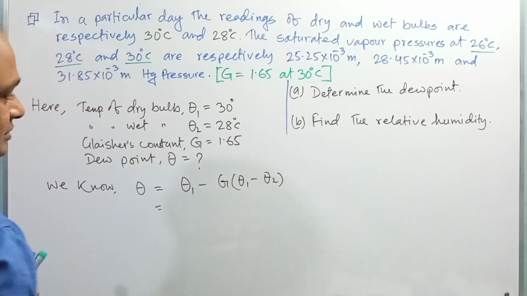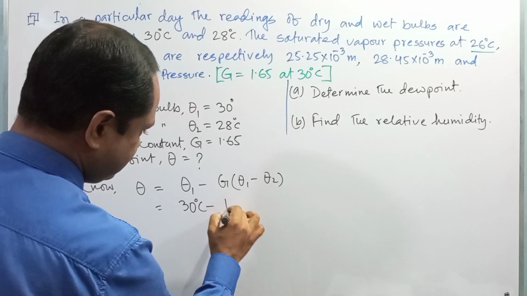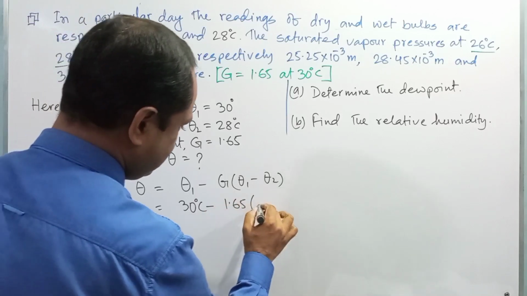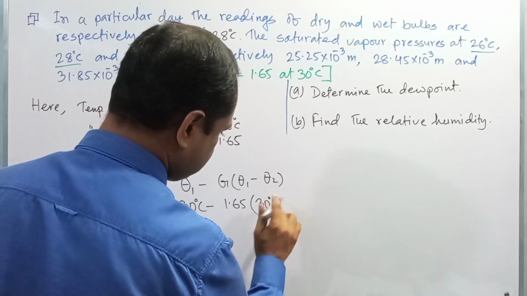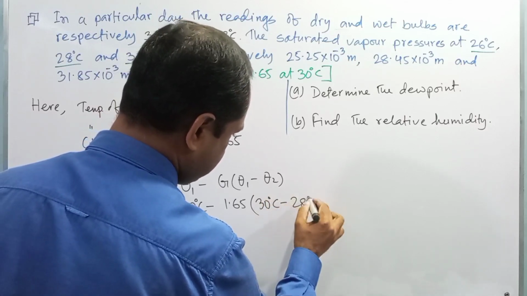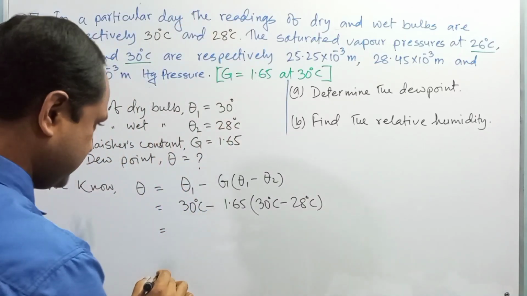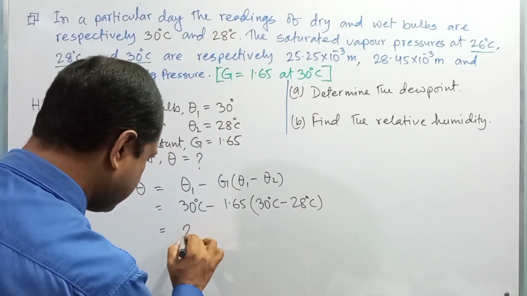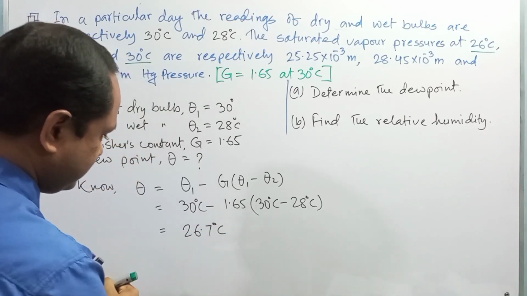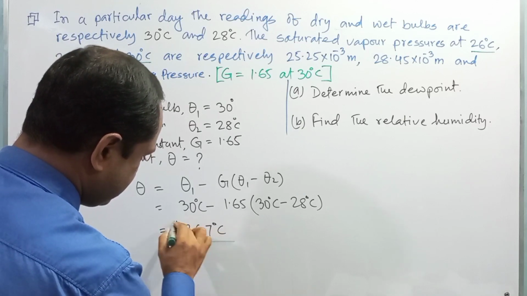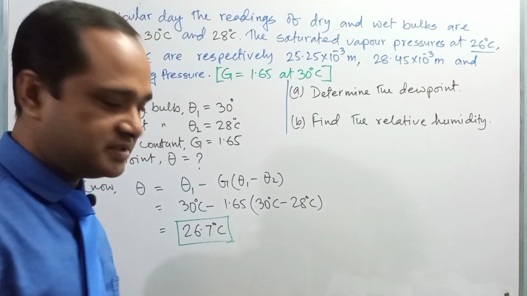So using the value of theta 1, that is 30 degrees Celsius, minus G, 1.65, into (30 degrees Celsius minus 28 degrees Celsius), after the calculation you will get 26.7 degrees Celsius. So this is the dew point of that day or of that moment. Right?